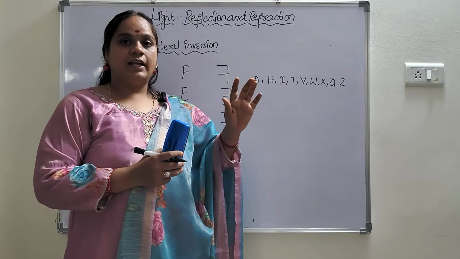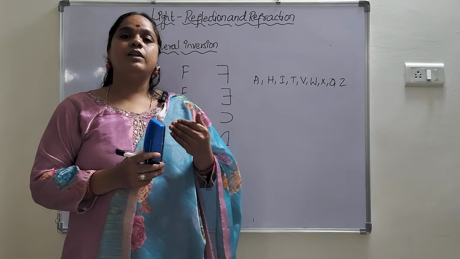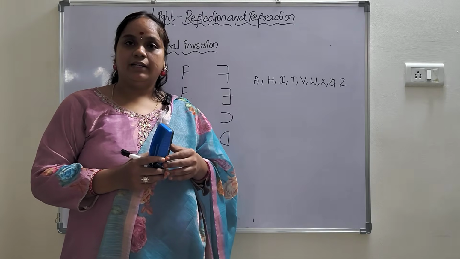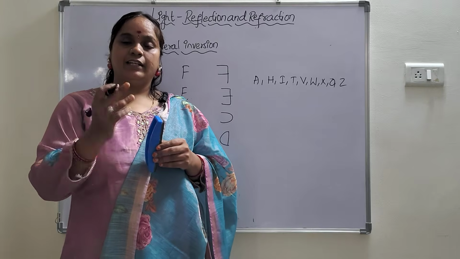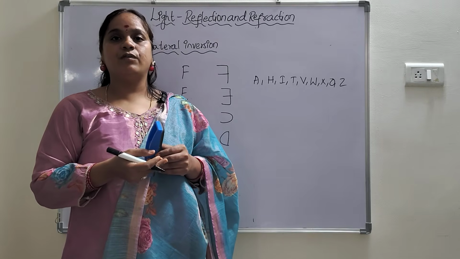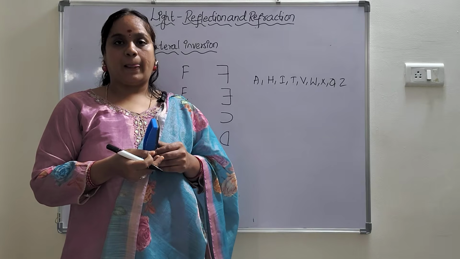Understood? So once again, if I show my left hand in the mirror, my image will show the right hand. If I show the right hand, my image will show the left hand. The interchange of right and left sides of an object in a plane mirror is called lateral inversion.